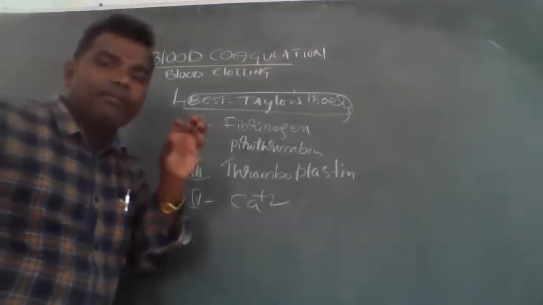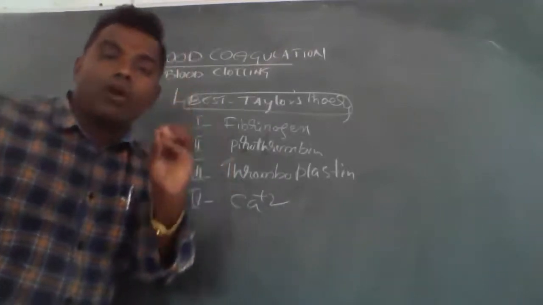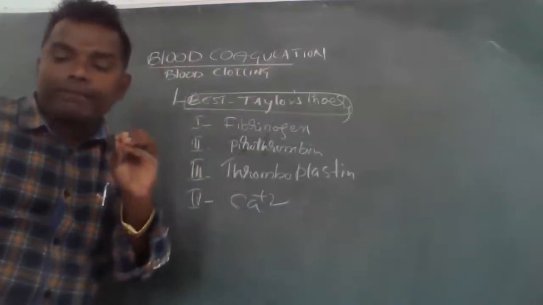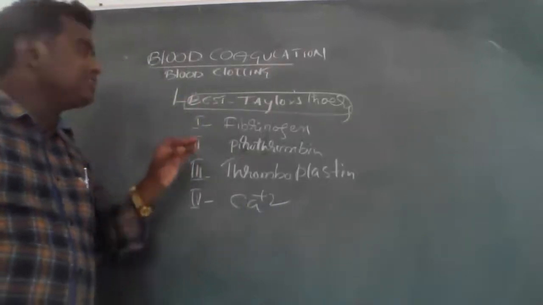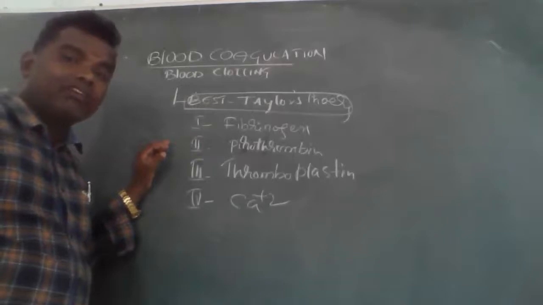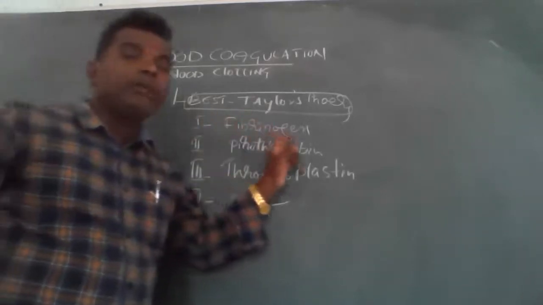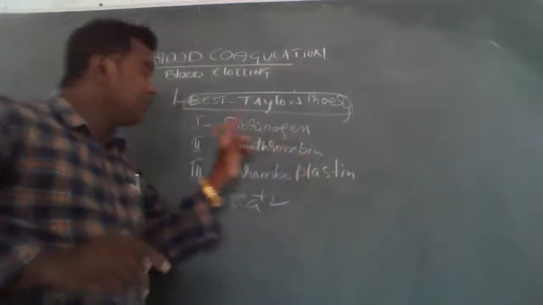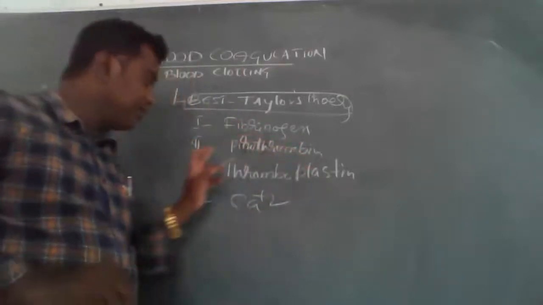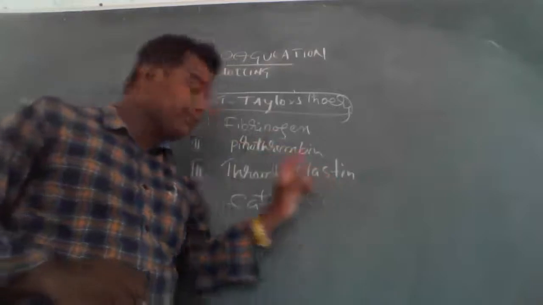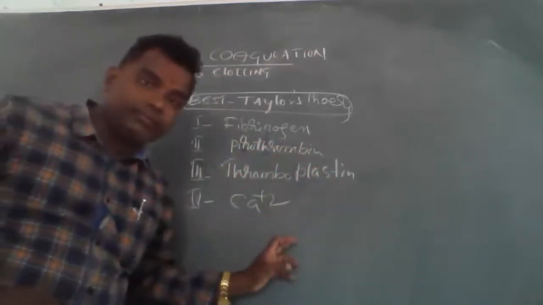For blood coagulation or blood clotting, four factors are involved: fibrinogen is number one, prothrombin number two, thromboplastin number three, and calcium number four.